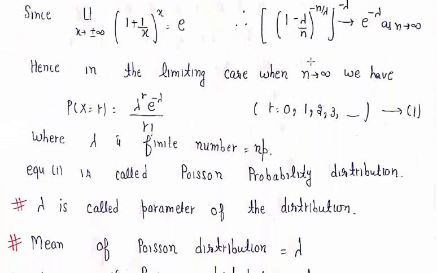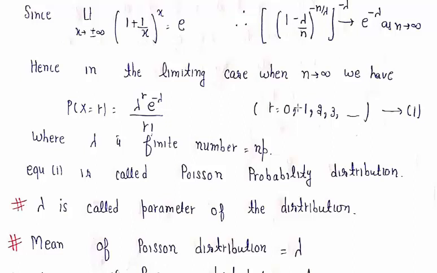So if we write all these, hence in the limiting case when n approaches toward infinity, we write P(X equals r) equals lambda raised to power r, e raised to power minus lambda, over r factorial, where r varies from 0, 1, 2, 3 and so on, where lambda is a finite number and the value of lambda equals np.